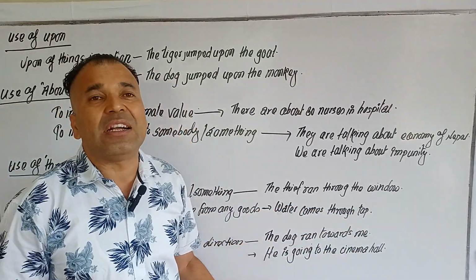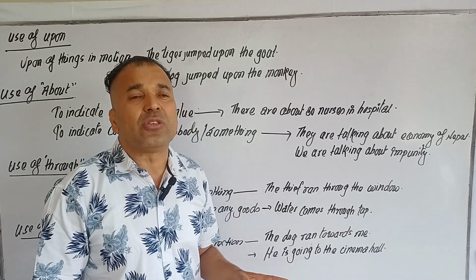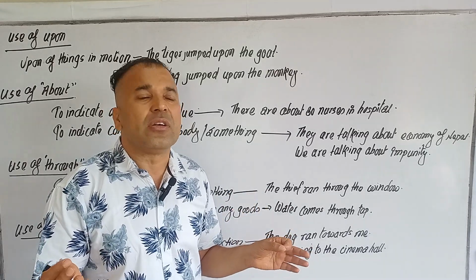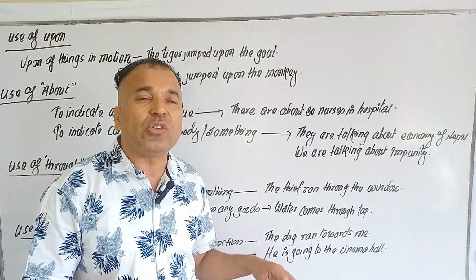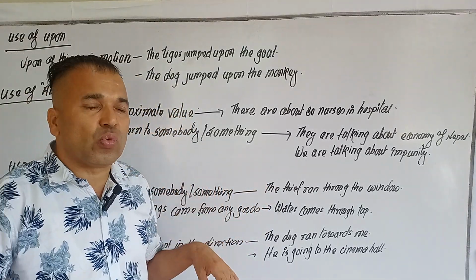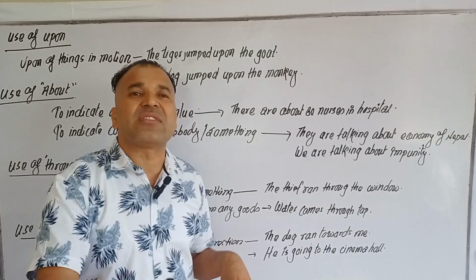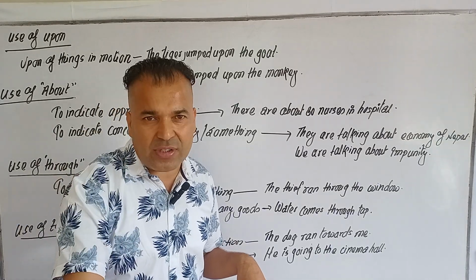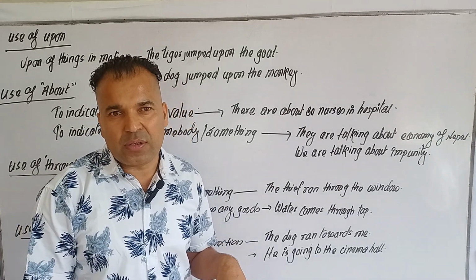And to and towards indicate direction: the dog ran towards the monkey, he is going to the cinema, the students are running towards the school.